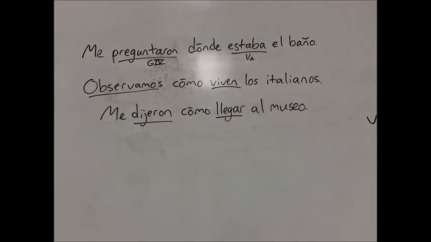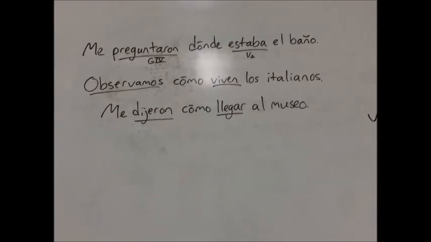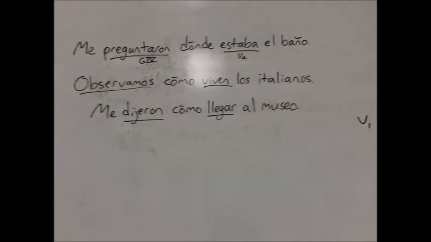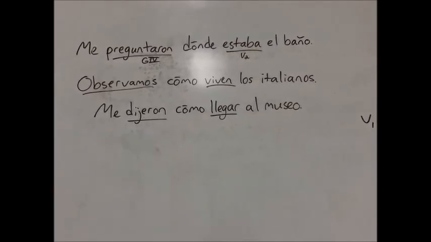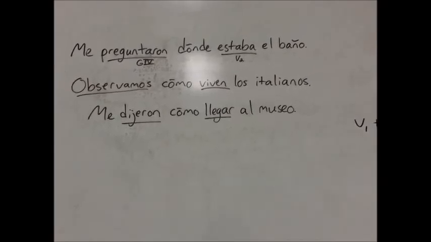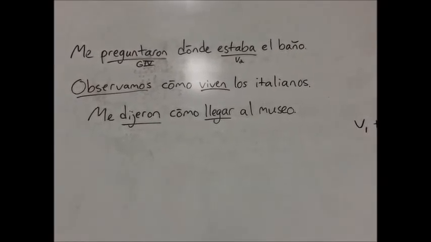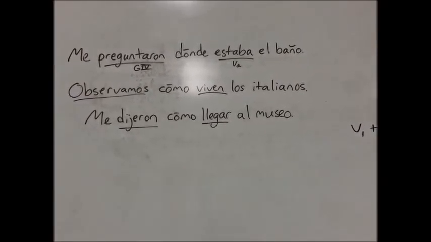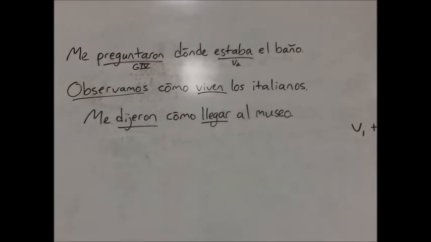In the third sentence, we have me dijeron cómo llegar al museo. They told me how to get to the museum. This is the same structure as in English, because in English we say how to get to the museum, not how I get or how they get to the museum.